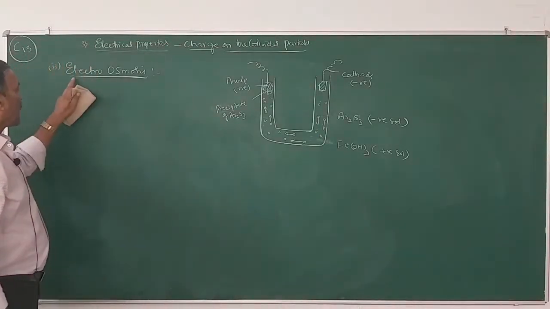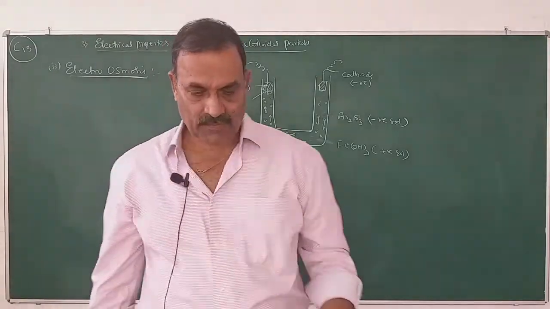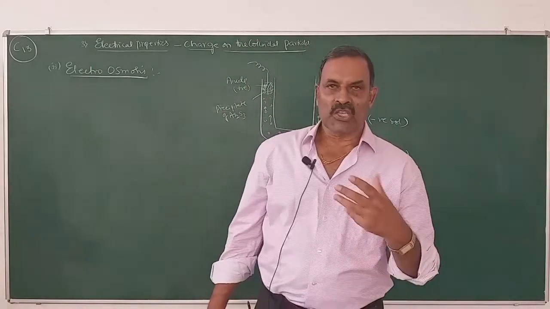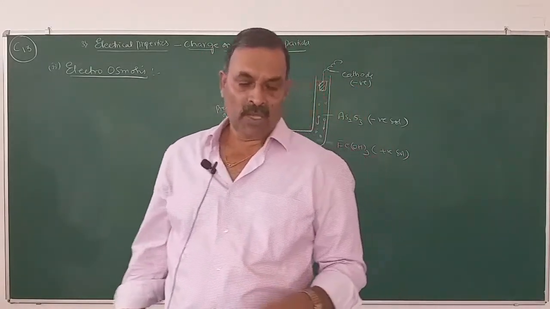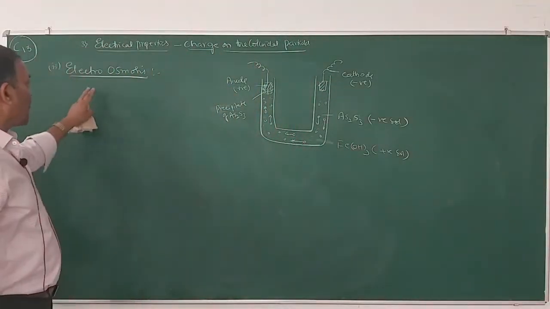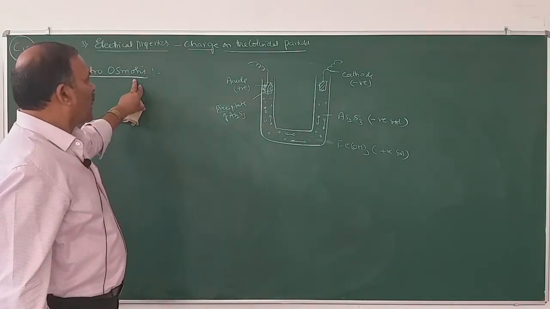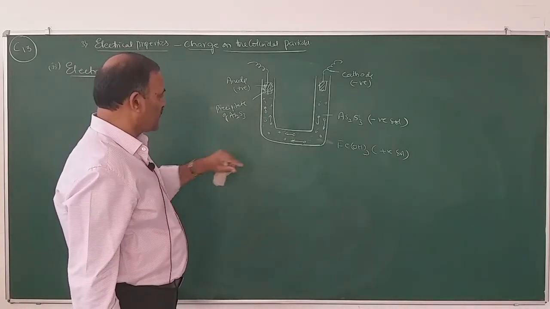Now, we will know another property, namely electroosmosis. I told you, if the particles carry positive charge, the medium carries negative charge, and vice versa, so that the solution as a whole is electrically neutral. Now what is electroosmosis? The movement of colloidal particles is known as electrophoresis.